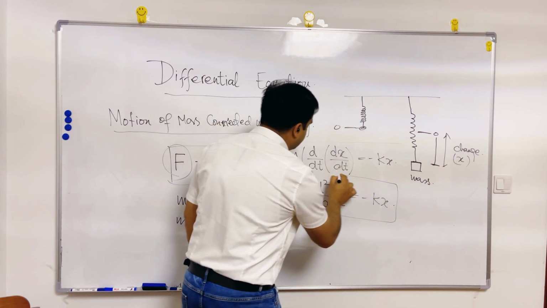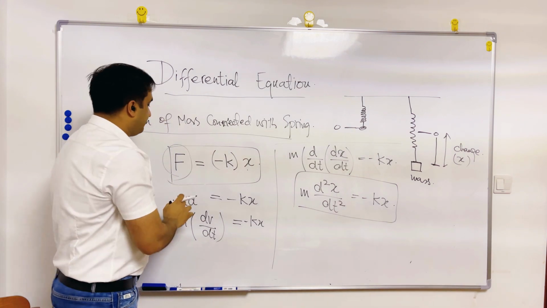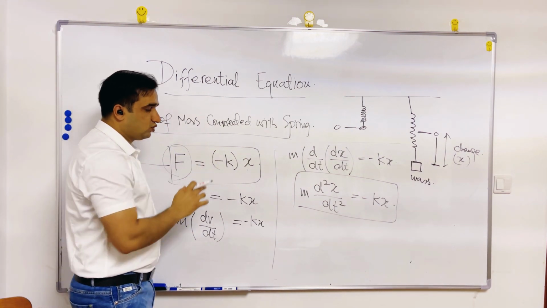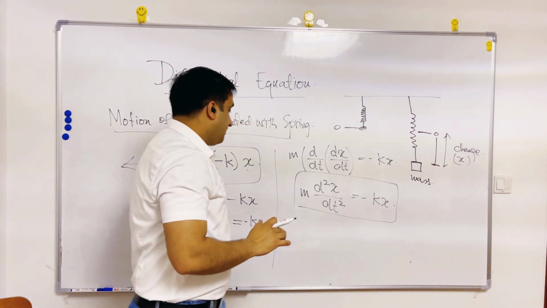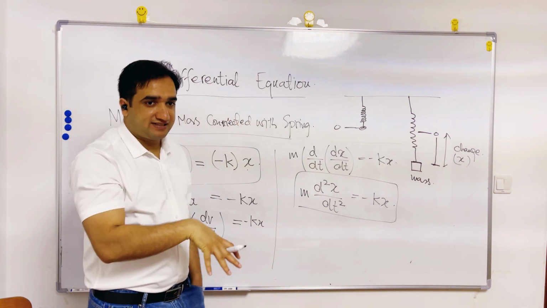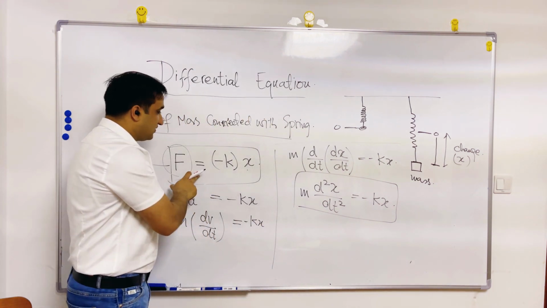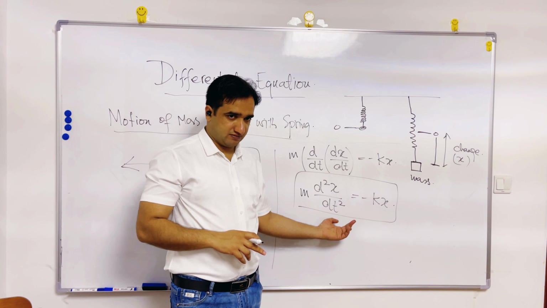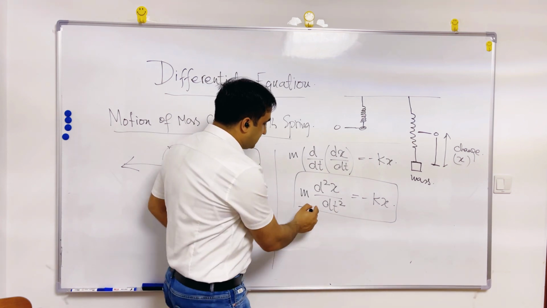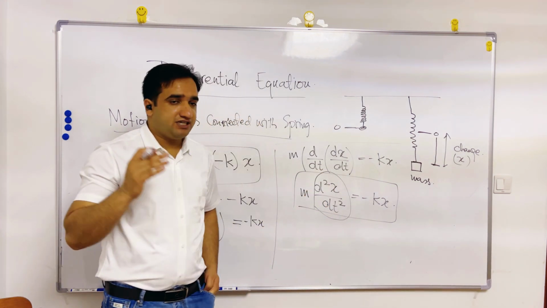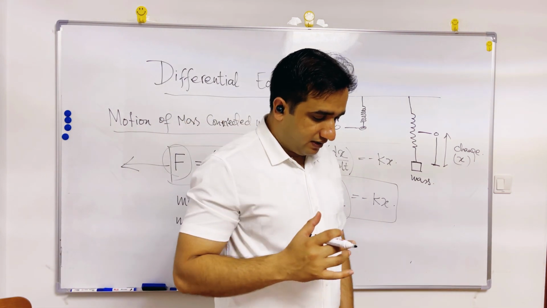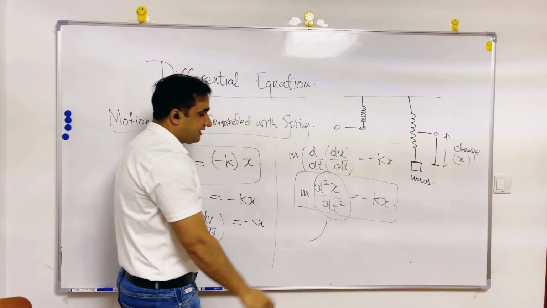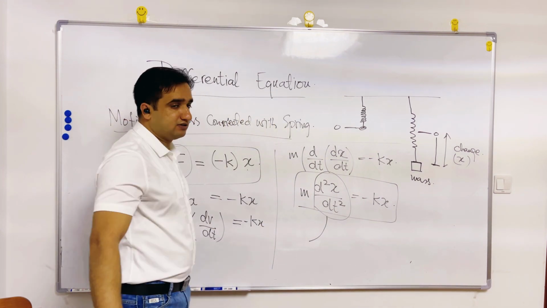So actually the scenario was not in the form of a differential equation. It was F equals minus kx. But the hidden words say that this scenario is actually in the form of a differential equation. You can see a differential here. So every real world problem which possesses a change is actually written in the form of a differential equation.